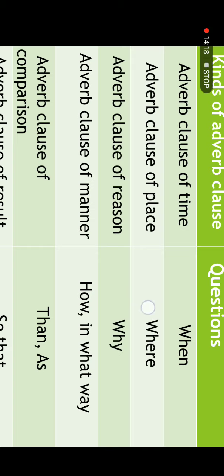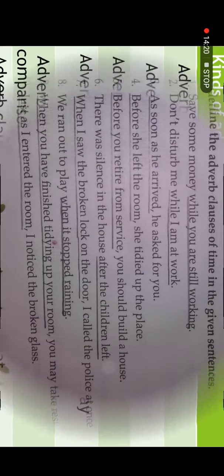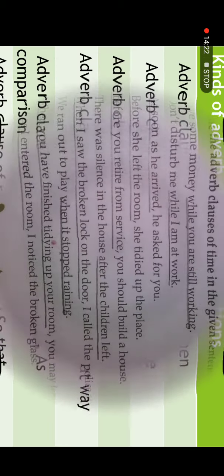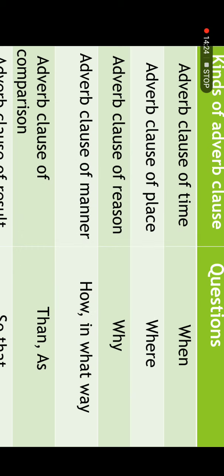For example, she is much older than she claims to be. Than she claims to be will be adverb clause of comparison. He is as selfish as he is intelligent. As he is intelligent is adverb clause of comparison. So as is used in adverb clause of comparison.